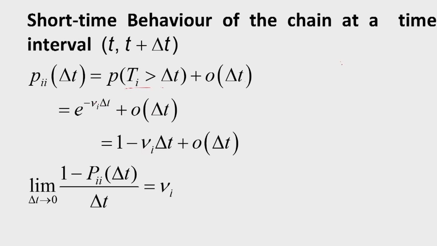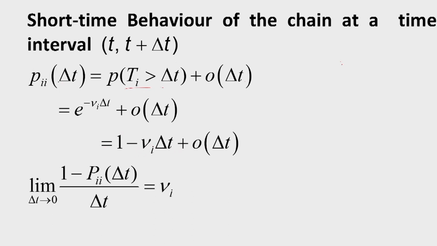If I expand e to the power minus nu_i delta t, I can write it as 1 minus nu_i delta t plus the remaining terms, which I will club with this o(delta t), so it will be o(delta t) only. So this is the probability that the state will be i after delta t, given that it is at state i at time instant 0.